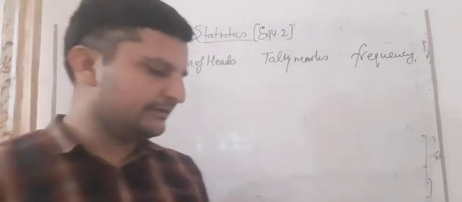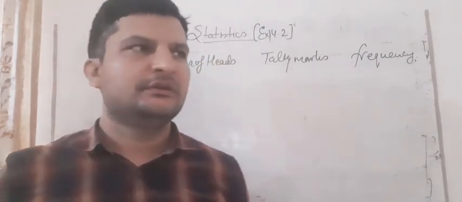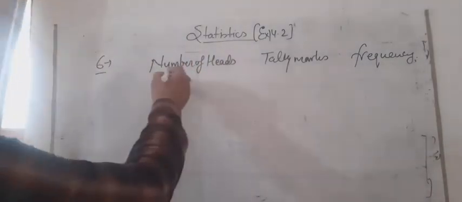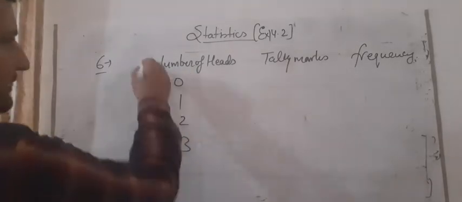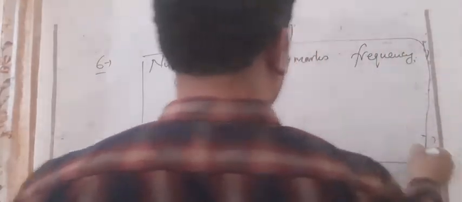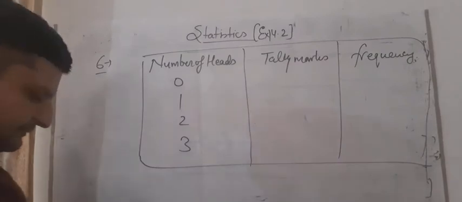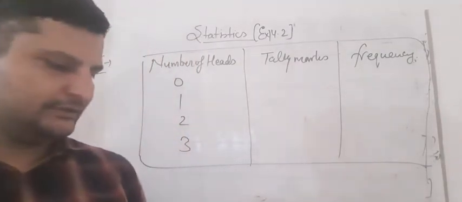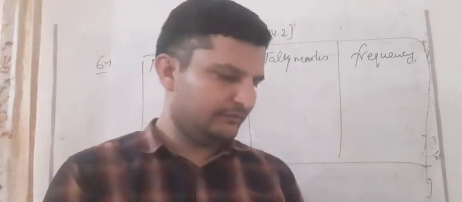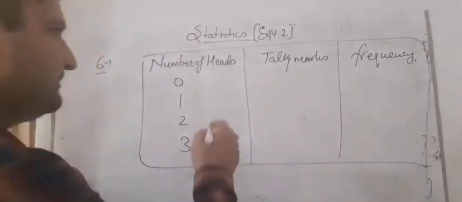Only the numbers 0, 1, 2, 3 are here. You can see in your book also. So the numbers are here only when the number of heads is equal to 0, 1, 2 and 3. Only this much is given. So again we will make the table. So how many zeros are here? We will count it first. First 0 is here, second, third and fourth, fifth and sixth. 6 zeros are here. So students, I am writing 6.